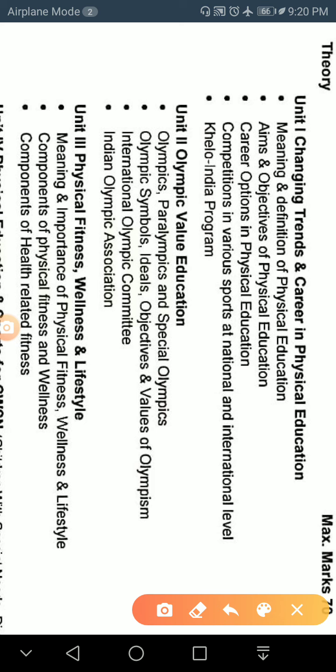Students, there are a total of 10 chapters in the theoretical portion of physical education. The first one is changing trends and career in physical education, which you have almost completed. The second one is Olympic value of education. In this chapter you will learn about the Olympic games. The third one is physical fitness, wellness and lifestyle. In this chapter you will learn about physical fitness.